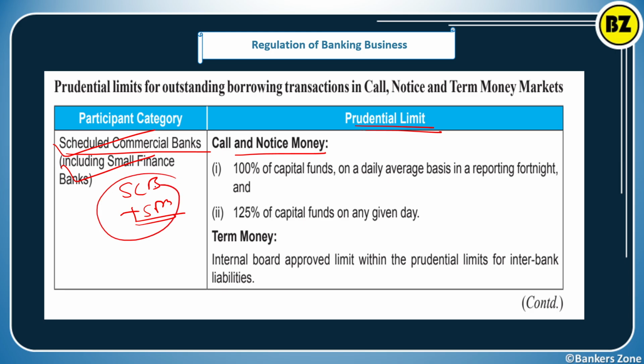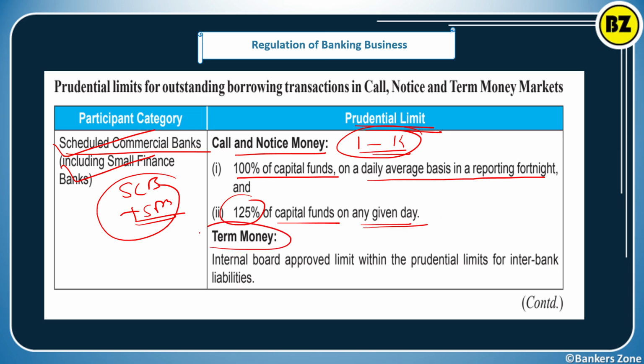What is the criteria? 100% of the capital fund on daily average basis in a reporting fortnight, they can do the borrowing and lending in the call money and notice money. Means for one period, from 1 day up to 14 days, and 125% of the capital fund on any given day. This is the criteria for call money and notice money for the small finance bank and the scheduled bank.